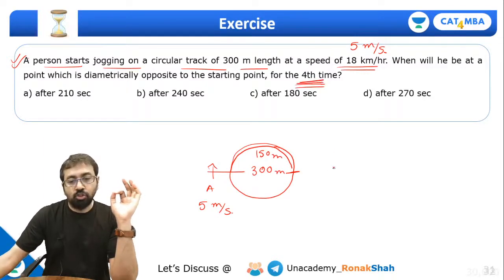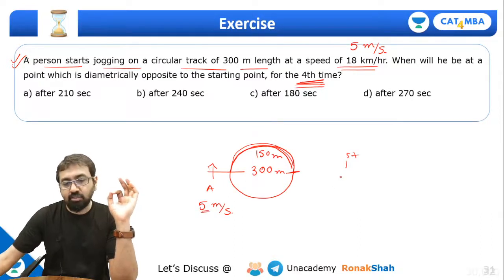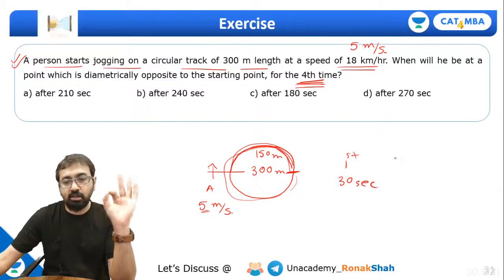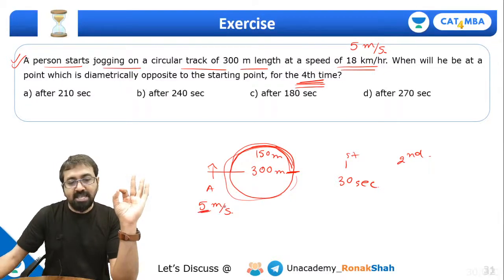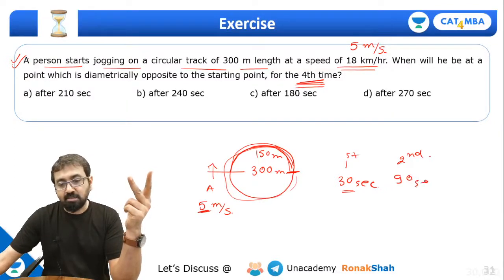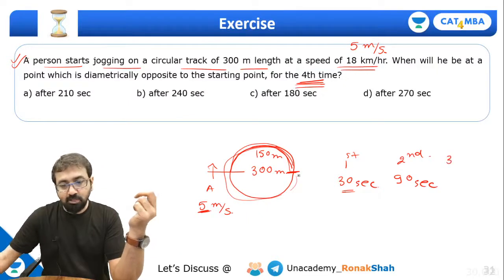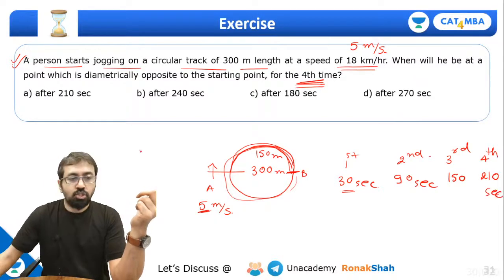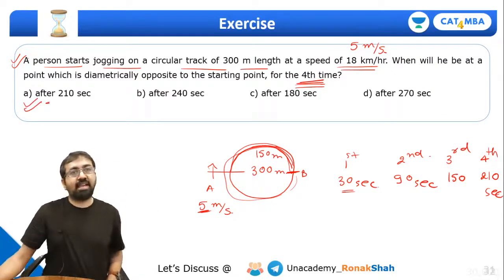But for the fourth time. So can I say he'll be here for the first time after how much time will it take? 150 meter at 5 meter per second, so 30 seconds. Then from here to come once again over here, can I say he'll have to travel one full round, that is 300 meter. So at the speed of 5 meter per second, 300 meter, it will take 60 seconds. So 30 seconds plus 60 seconds, 90 seconds. Then again after 60 more seconds, he'll be over here at point B. So third time 150 seconds, and fourth time he'll be here at 210 seconds. So this is your answer after 210 seconds.